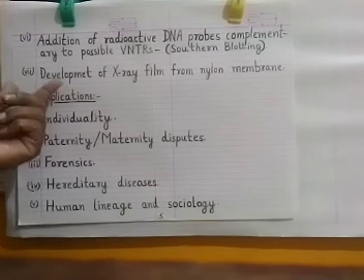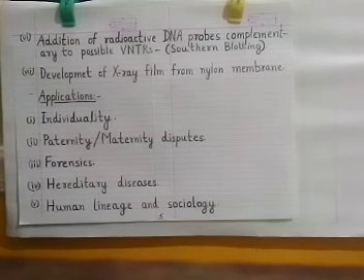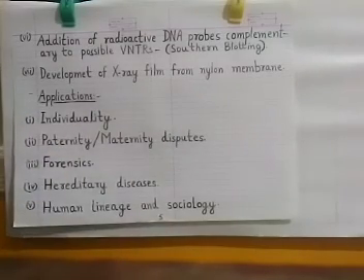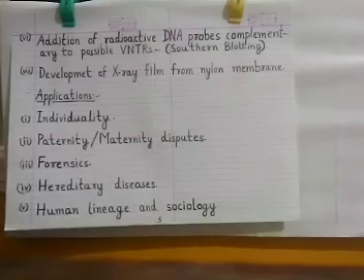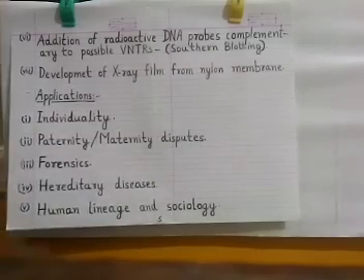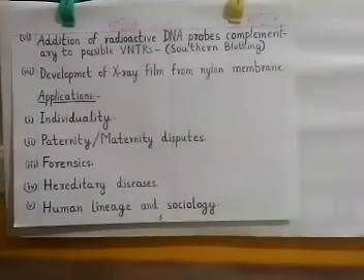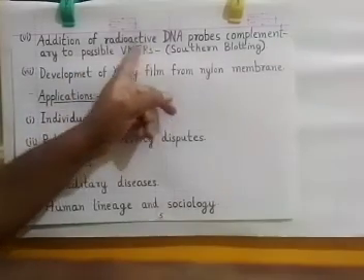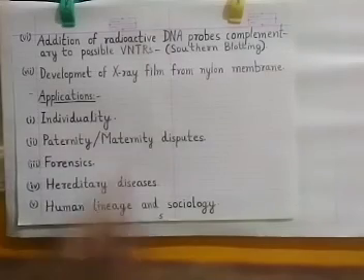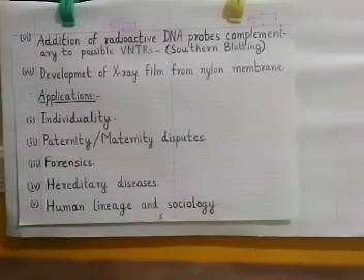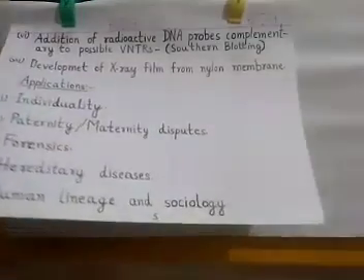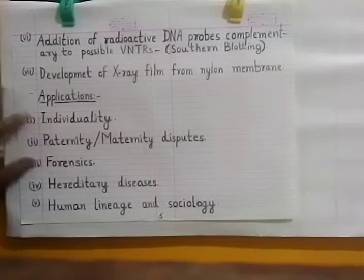The final outcome of all these steps is that X-ray film, which contains different bands of DNA segments. These bands, when compared to the X-ray film of another person, will be different, because these bands are made out of possible VNTRs, and these VNTRs are different in each individual. Okay. So this is the entire overview of DNA fingerprinting.